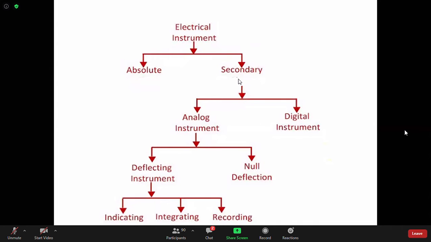Some classification under secondary is also valid for absolute, but we are not interested in the construction of the absolute instrument. We are usually interested in the secondary type instrument. Why? Because of the traceability. If the calibration facility is there, then we do not always require the absolute instrument to calibrate other instruments. That is why I have not shown the classifications of absolute instrument. That is not required.